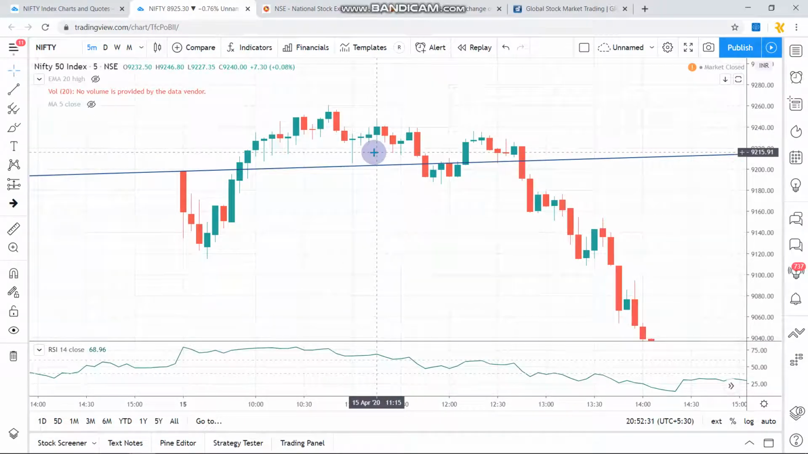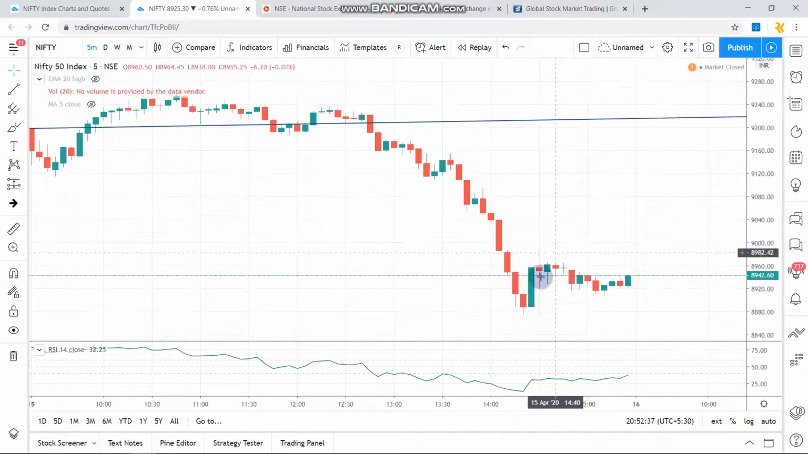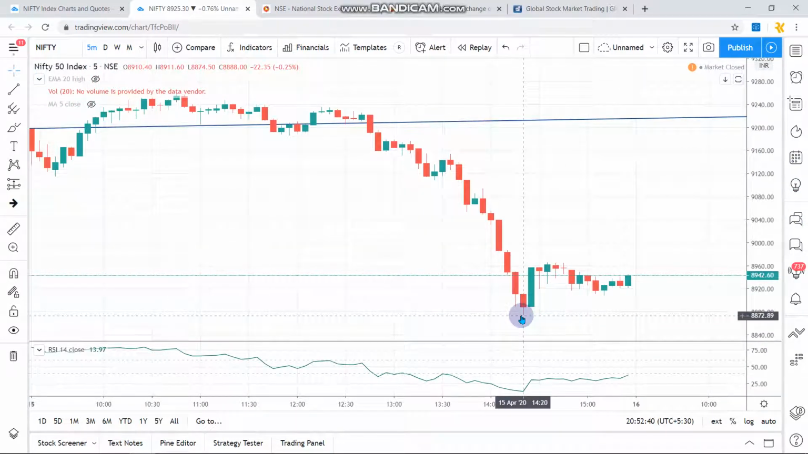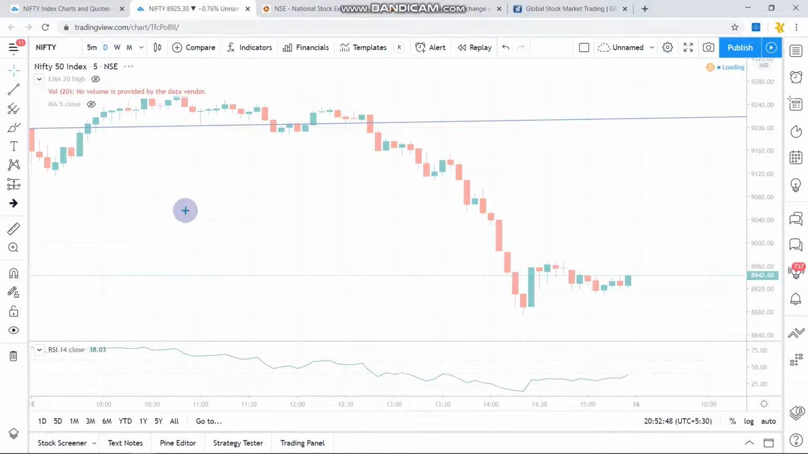Here I posted in one of the Telegram channels that it will fall, so just be prepared. And then the fall was huge, and it dropped up to the 8900 range. So this was the level which I had posted. It just obeyed.